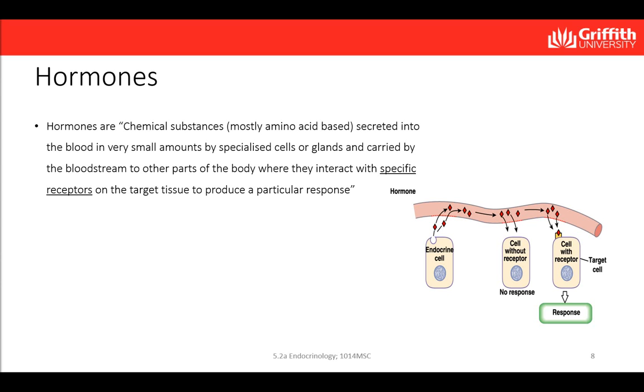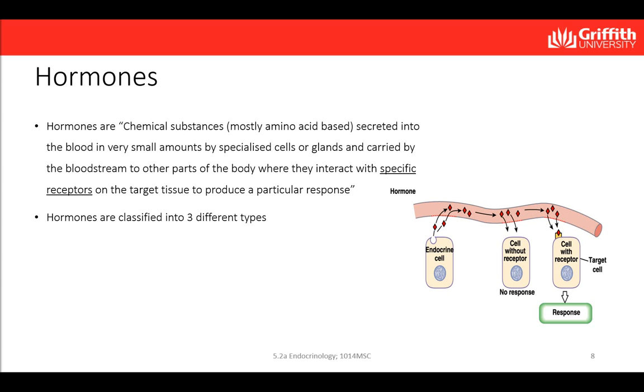The chemical structure of the hormone determines its water solubility, which is one of the most critical properties of a hormone. The water solubility of the hormone in turn affects how the hormone is transported into the blood, how long it lasts for before it is degraded, and what kind of receptor it can act on.